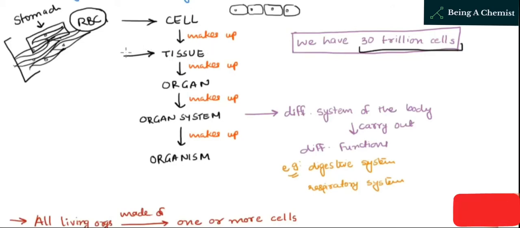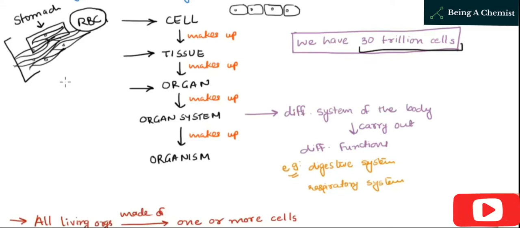So if cells are combined together, they will form tissue, and if different tissues are put together, they will make up an organ, and if different organs are put together, they will make up an organ system.